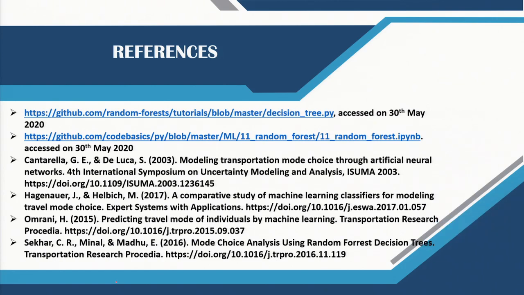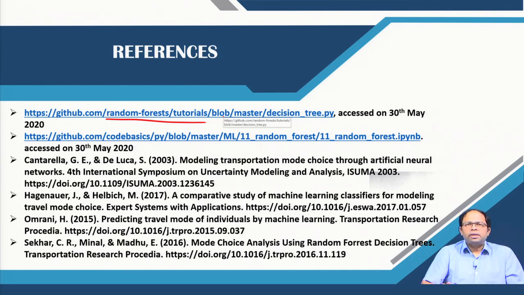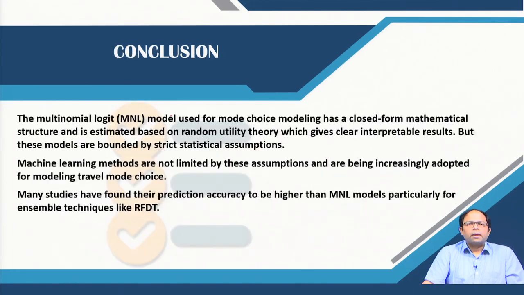These are some of the references you can look at. The first set of code is from GitHub, where a more elaborate code is given. You can access that. Using this code, you can also draw the decision trees in your outcome, so you can see the actual structure of the decision tree. Instead of just predicting the final outcome, you can see how the decision has been taken. This is one reference you can follow. Similarly, I have given references for random forest as well, and some other references.